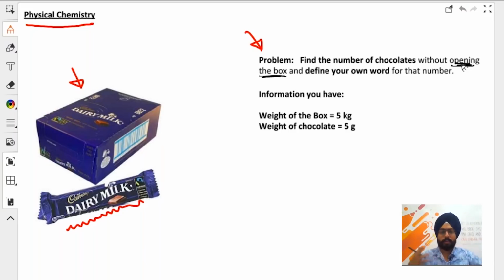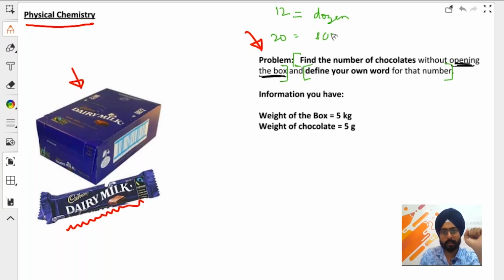But you are curious. The box doesn't say anything. You want to find the number of chocolates that are there in the box. So the first part of the problem is, let me take a green pen here, find the number of chocolates without opening the box. And number two is define your own word for that number. What does this part mean? For example, 12 equals a dozen. 20 equals a score.